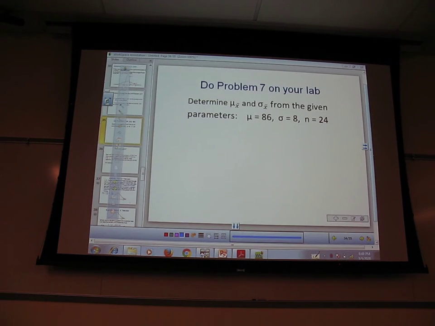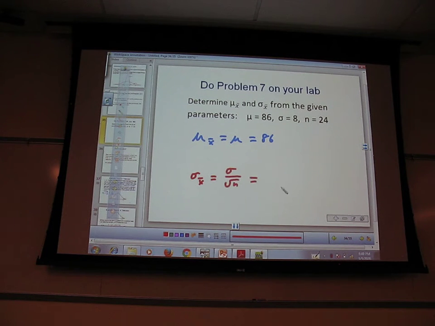Yeah. Okay, so mu x bar. Mu x bar is the same as what? Mu. So it's just 86. Right? And then how about sigma x bar? It's the same as sigma over square root of n.